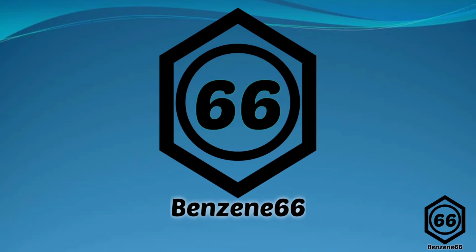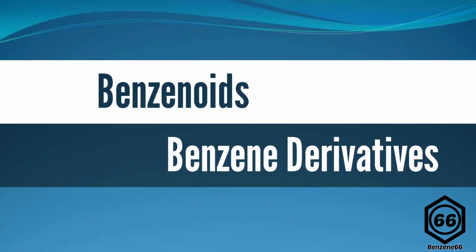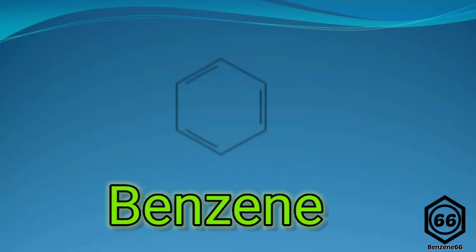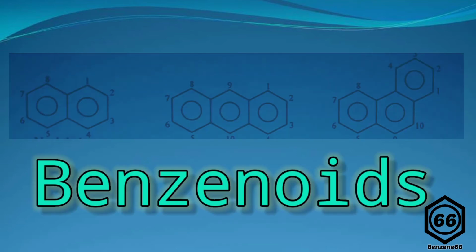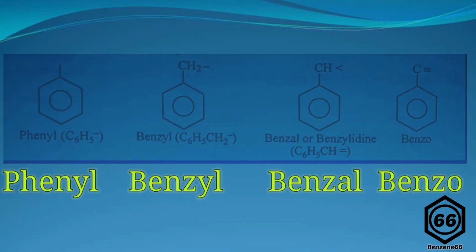Welcome everyone to Benzene 66. Today we'll discuss naming of benzenoids, that is benzene derivatives. Benzenoids have at least one benzene ring present in them. Along with benzene derivatives, some other benzenoids are naphthalene, anthracene and phenanthrene. Benzene derivatives are obtained by replacing hydrogen atoms of benzene by different functional groups. Various common names of benzenoids are universally used and also accepted by IUPAC.